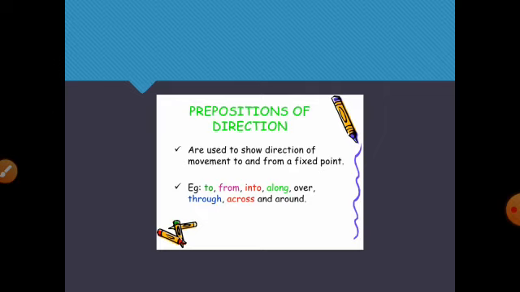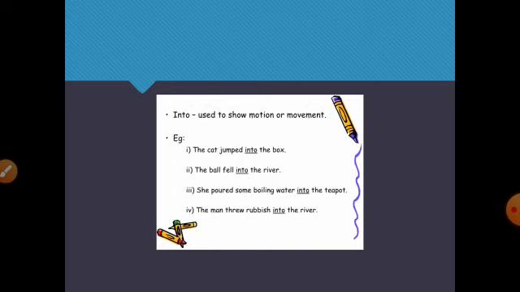Next is the preposition of direction. We use for directions to, from, into, along, over, through, across, and around as well, right? So whenever we use into, it is to show motion or movement. Like when I say the cat jumped into the box, I am telling its direction.